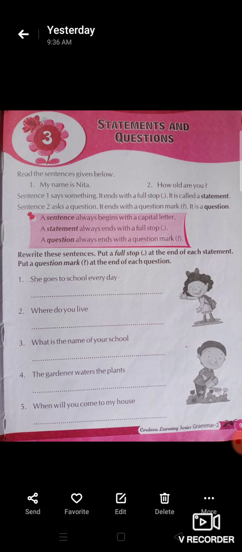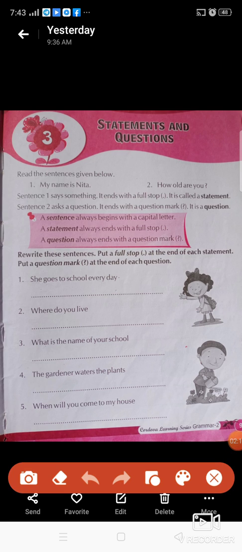Now let's move towards our activity. See the first activity. First question. You have to put a full stop at the end of each statement. If it is a question, you have to put a question mark at the end. Are you ready now? Okay. Read the first sentence. She goes to school every day. Is that a statement or a question? Yes, it is a statement.